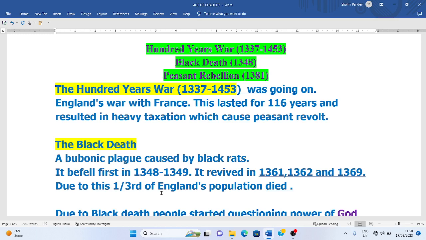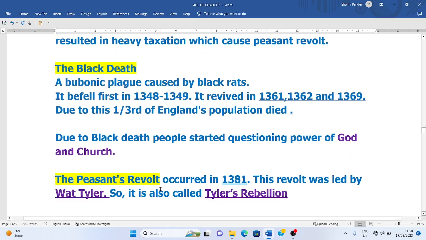Now there was a bubonic plague, which is also called the Black Death, and this is caused by rats. It befell first in 1348 and it lasted to 1349. This bubonic plague spread in Europe in 1348, and this even caused lots of social problems. Thousands of people died in this pandemic.